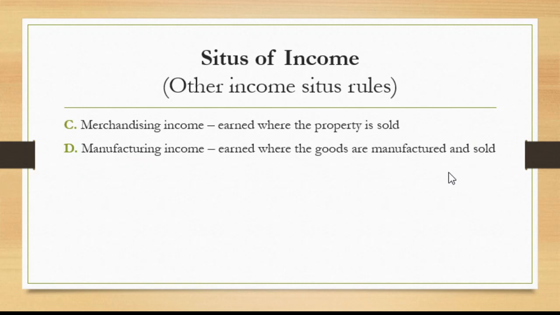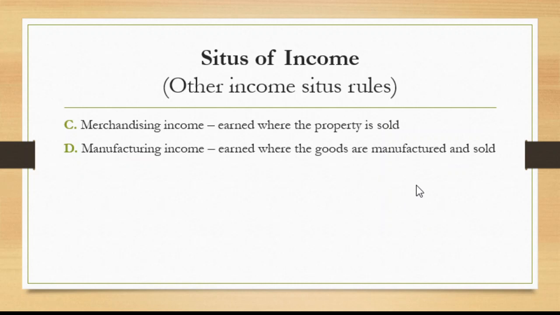Kung na-manufacture naman inside the Philippines, tapos naibenta naman outside the Philippines, then the production income is earned within, pero yung distribution income is earned without.